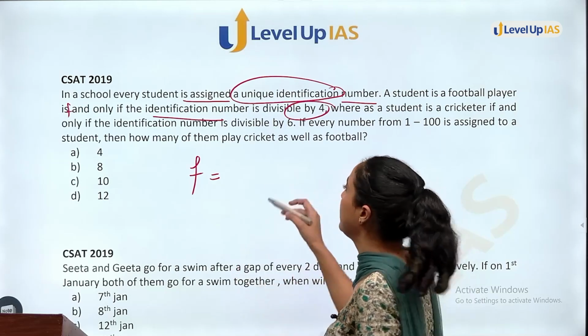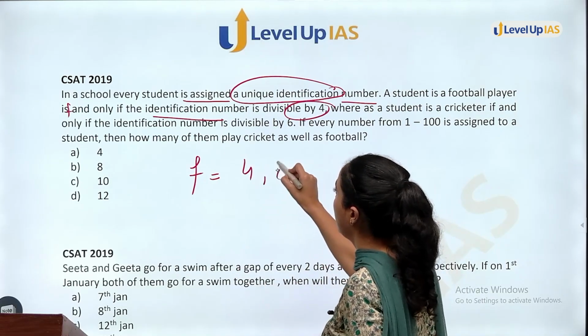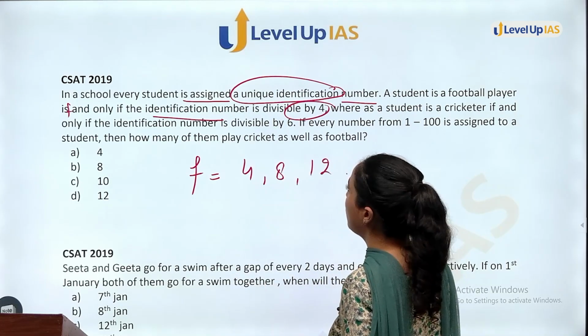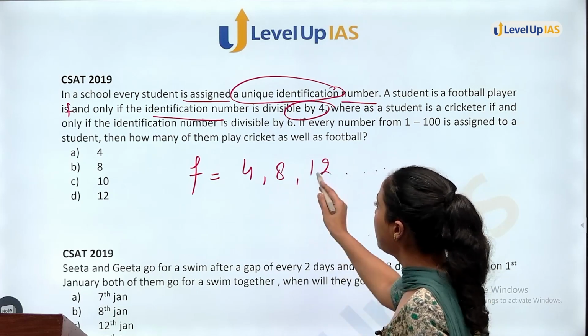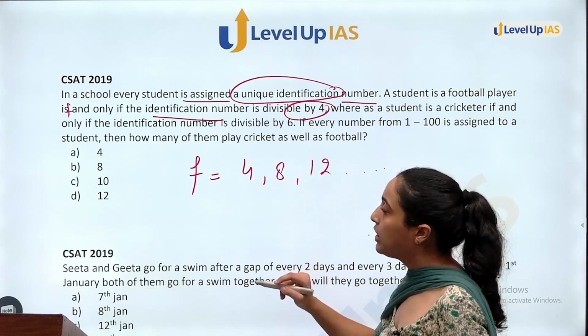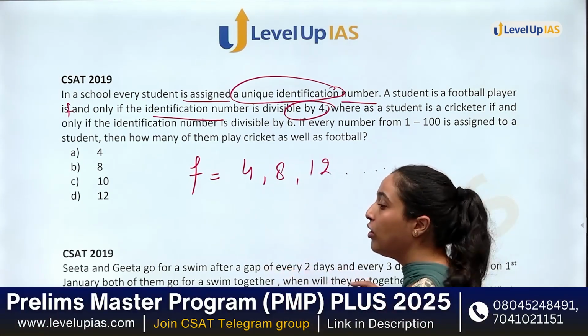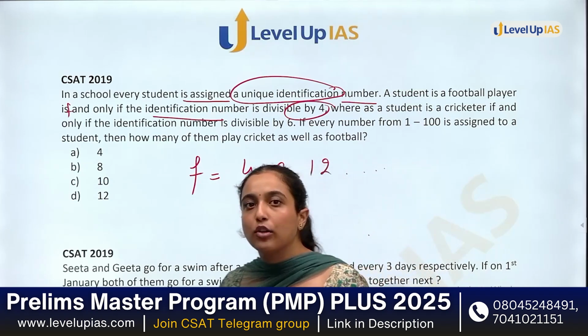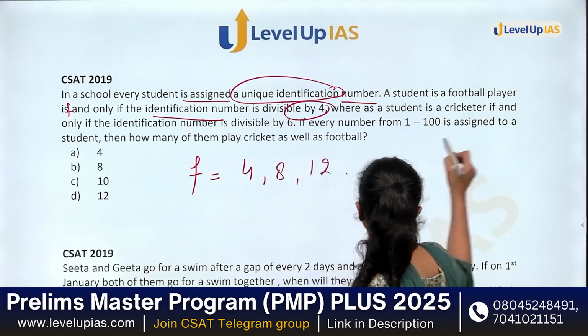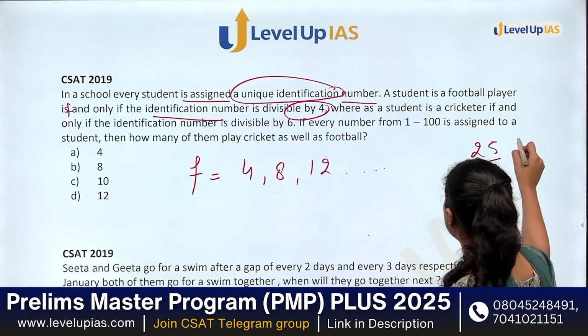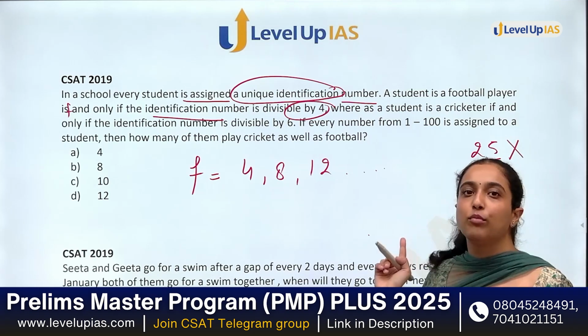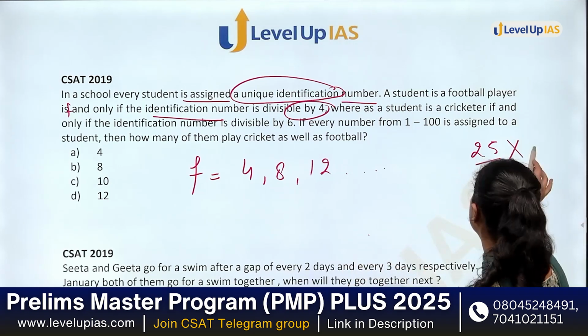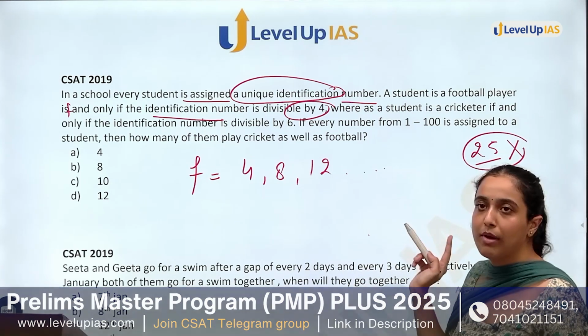That means the number should be 4, 8, 12 and so on. If a number is like this, then the student is a football player. So if you look at the ID card of the student and you see the number is 25, you will say that the student is not a football player. Why? Because this number is not divisible by 4.